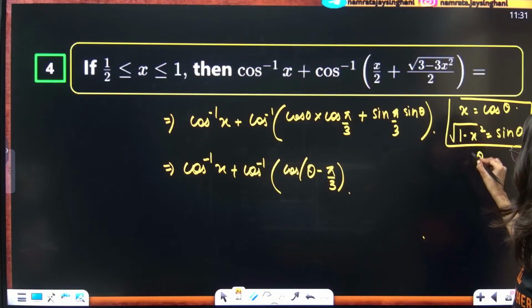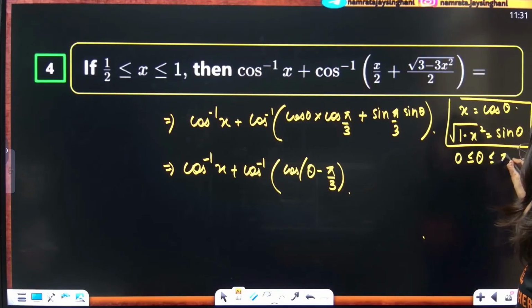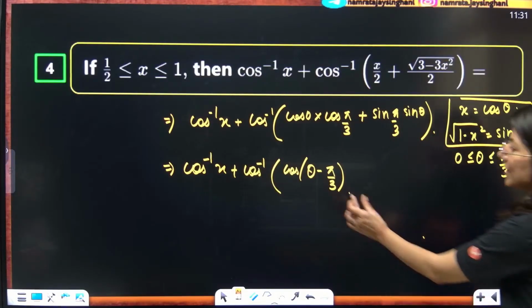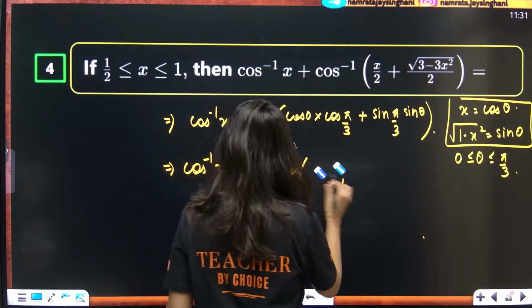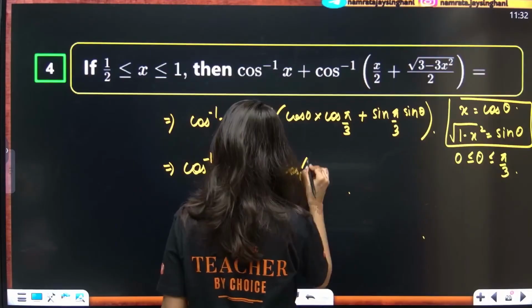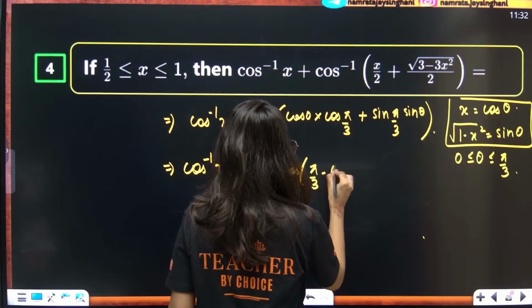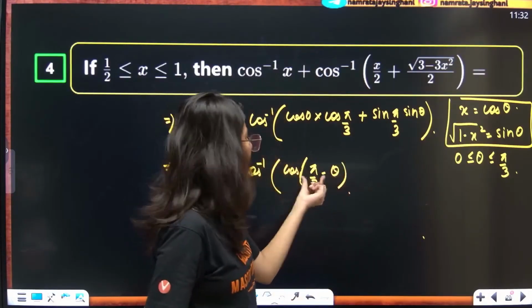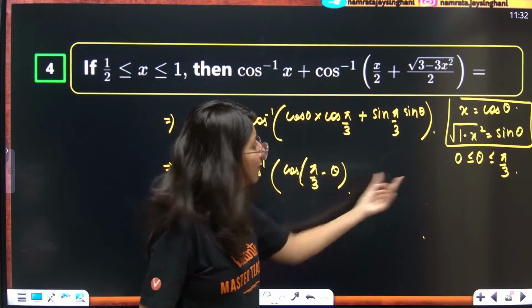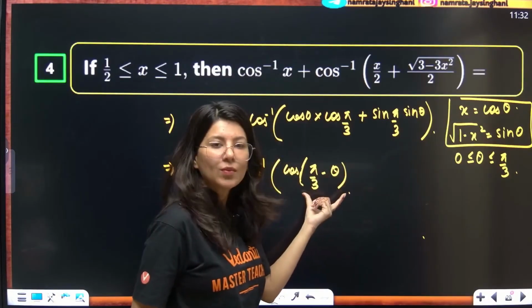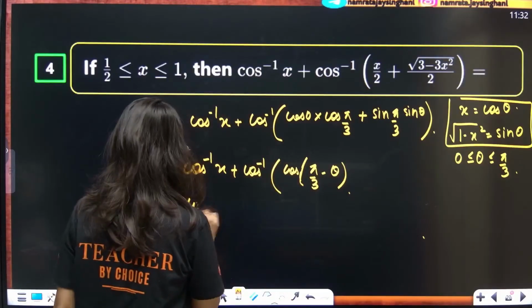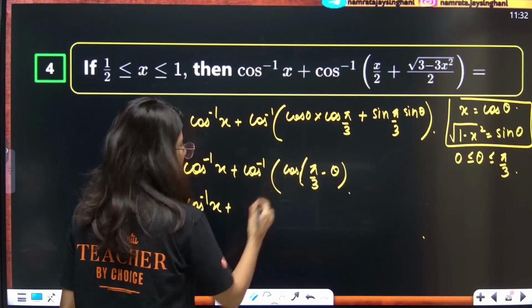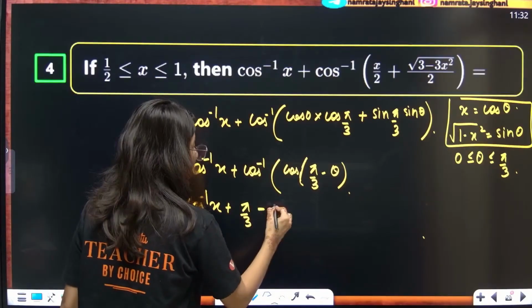That means theta is lying from 0 to pi by 3. That means theta minus pi by 3 is a negative quantity. Rather than that, I should write pi by 3 minus theta. This is more perfect, because pi by 3 minus theta will give you a positive value. Even if you put 0 in place of theta, it will give you pi by 3. So this is cos inverse x plus cos inverse of cos of pi by 3 minus theta.